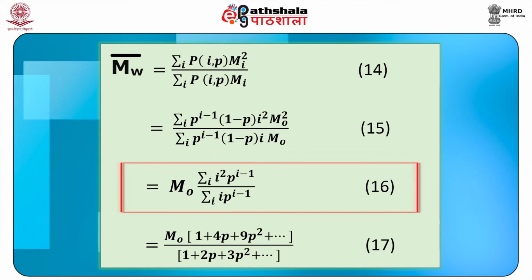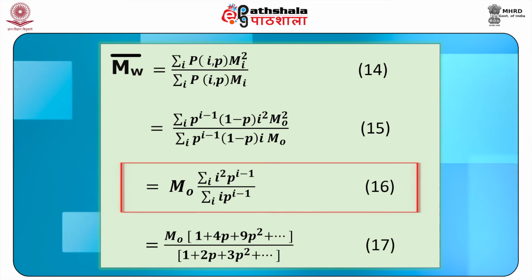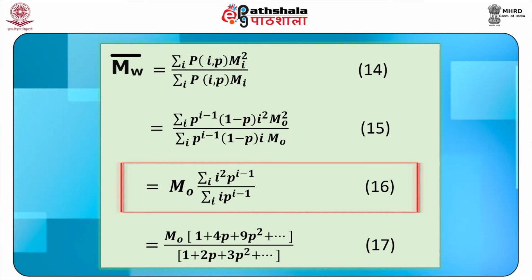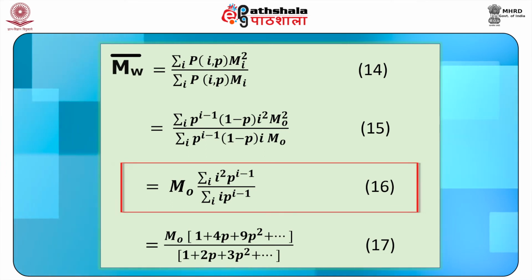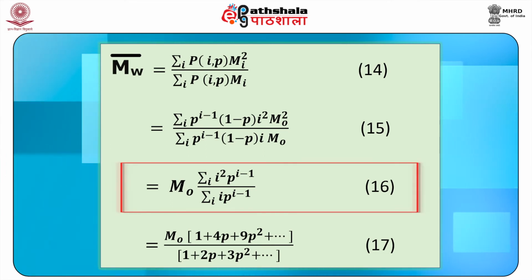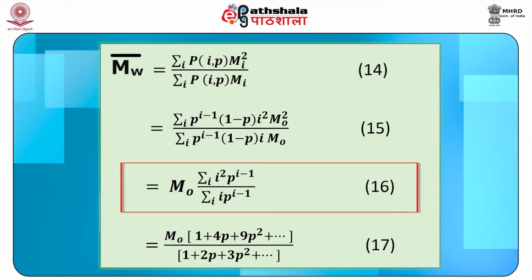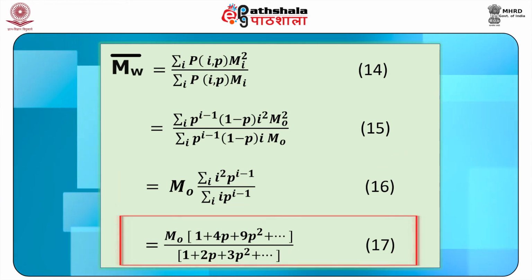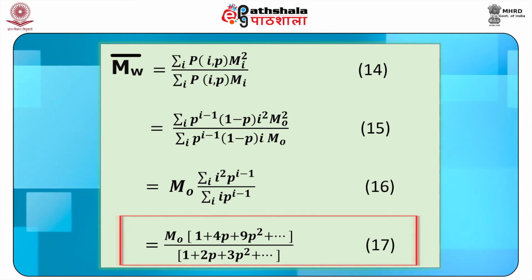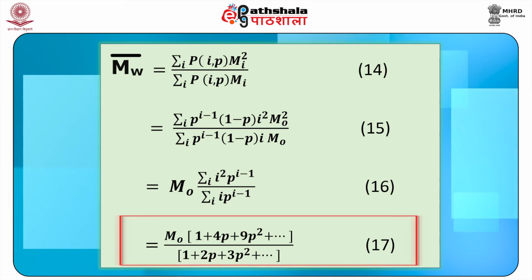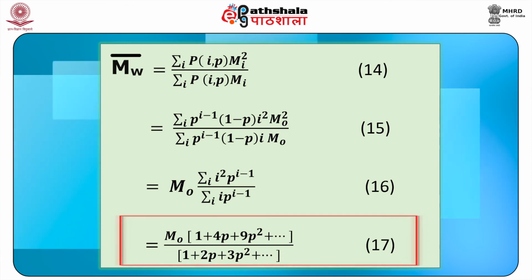This can be further simplified as m naught into summation i square p to the power i minus 1 divided by summation i into p to the power i minus 1 as our equation 16, which can be further simplified as m naught into 1 plus 4p plus 9p square plus so on divided by 1 plus 2p plus 3p square plus so on as our equation 17.